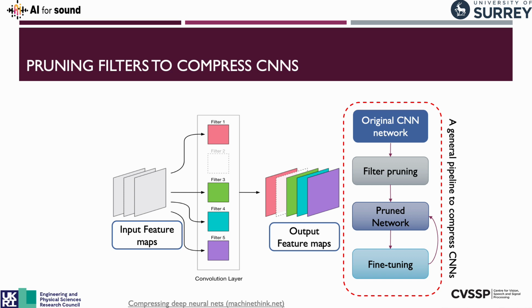For another slightly more visual interpretation, here you can see that we're just removing a feature map. The pipeline of how we perform this is we take our original CNN, we apply a pruning framework, and we apply fine-tuning to the pruned network after the fact.